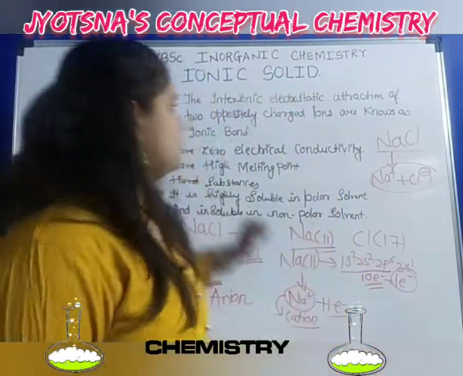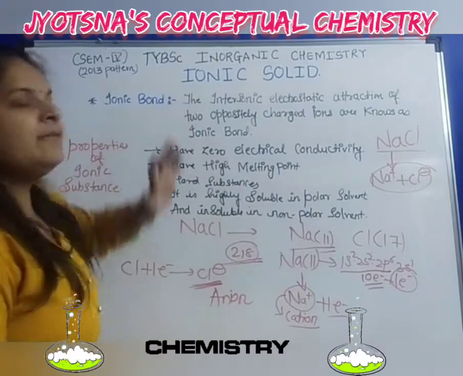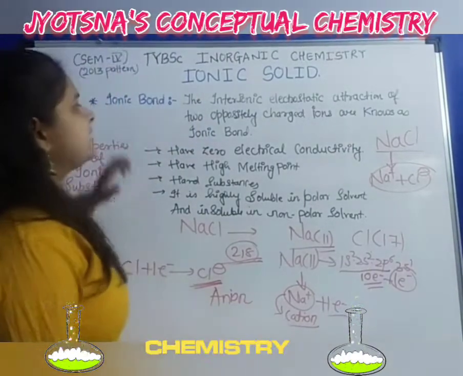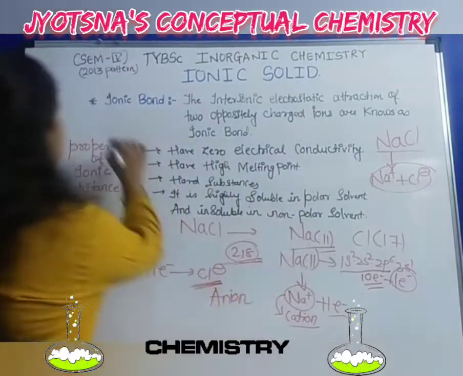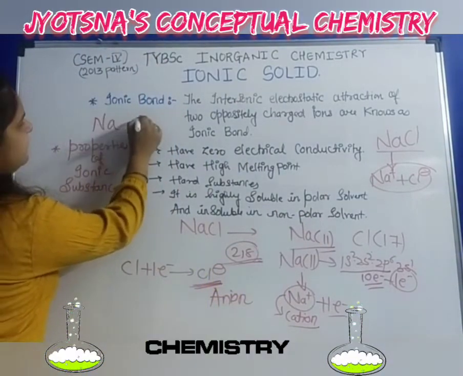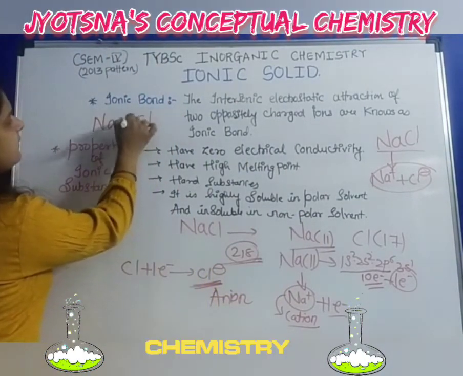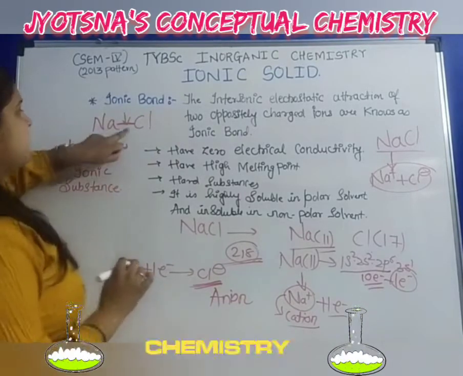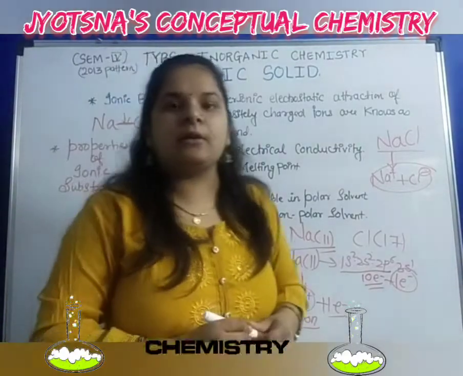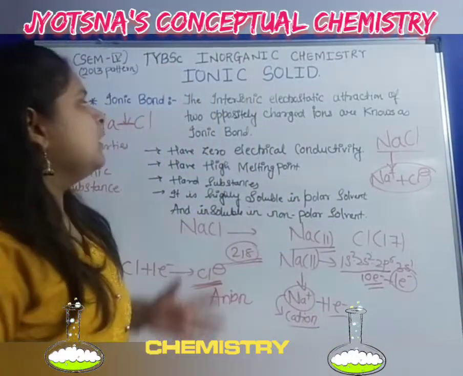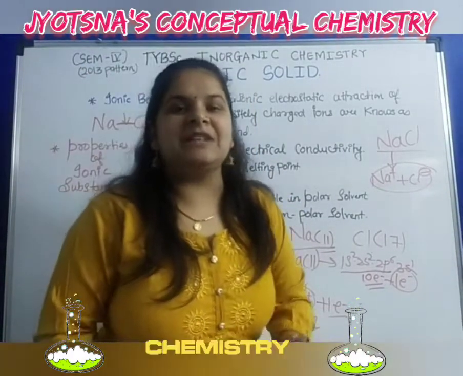Got it? So what is the definition we will see? The ionic bond means the electrostatic interaction of two oppositely charged ions. See, this is NaCl. This is a bond, this is the ionic bond.